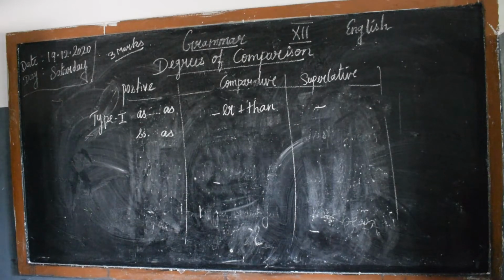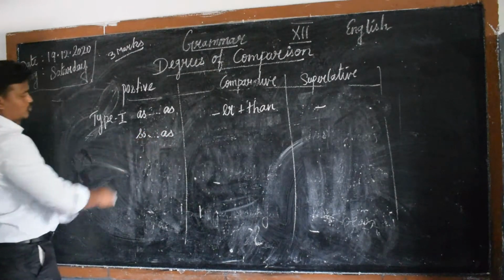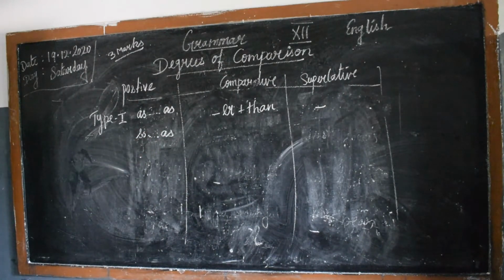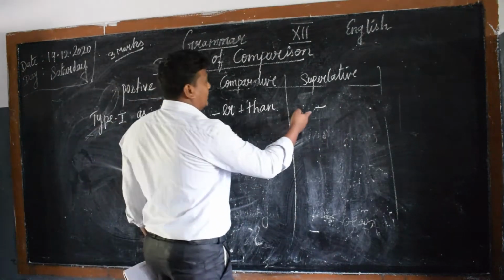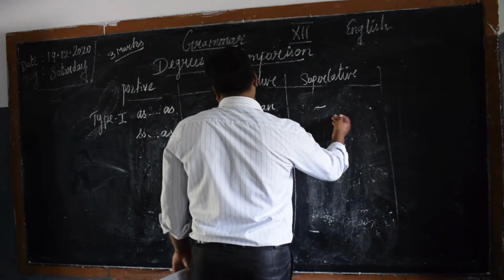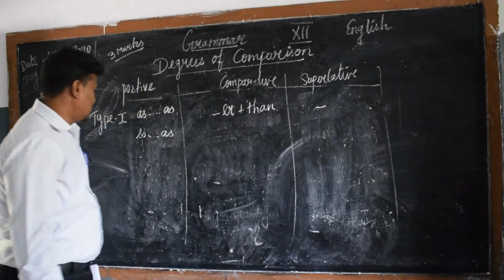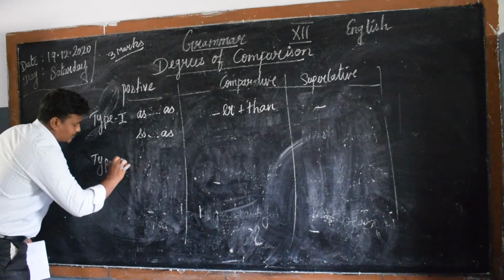So look at the first type: as, adjective, as. So adjective, so, like. Fine. It's very simple here. As, so, as, and then comparative er plus than, and for superlative there is no form at all. No problem. Okay, type 2. Go for type 2 here.